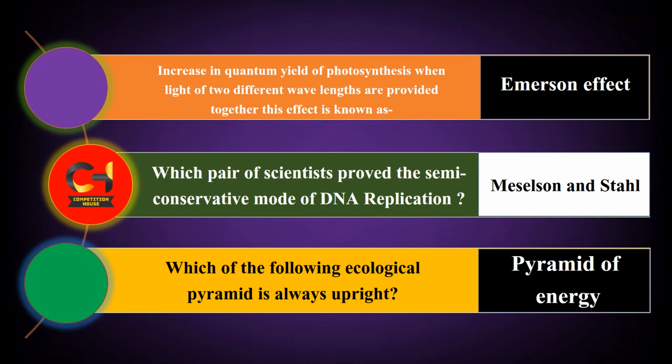Increase in quantum yield of photosynthesis when light of two different wavelengths are provided together. This effect is known as? Answer is Emerson effect. Next question, which pair of scientists proved the semi-conservative mode of DNA replication? Answer is Meselson and Stahl. Next question, which of the following ecological pyramids is always upright? Answer is pyramid of energy.